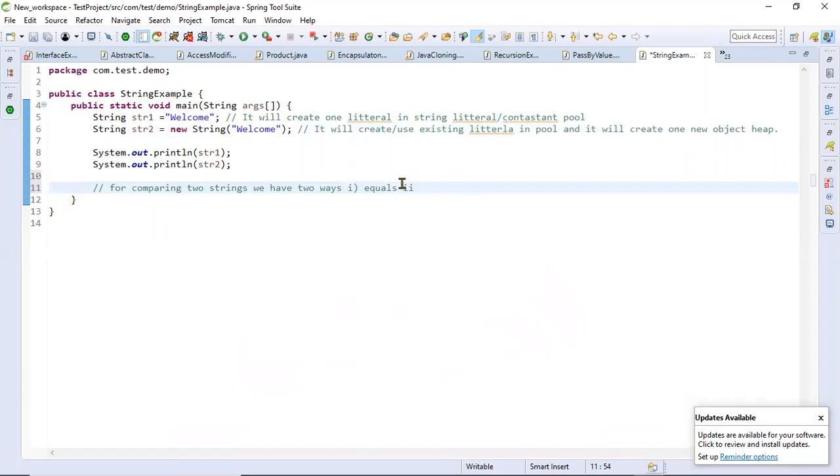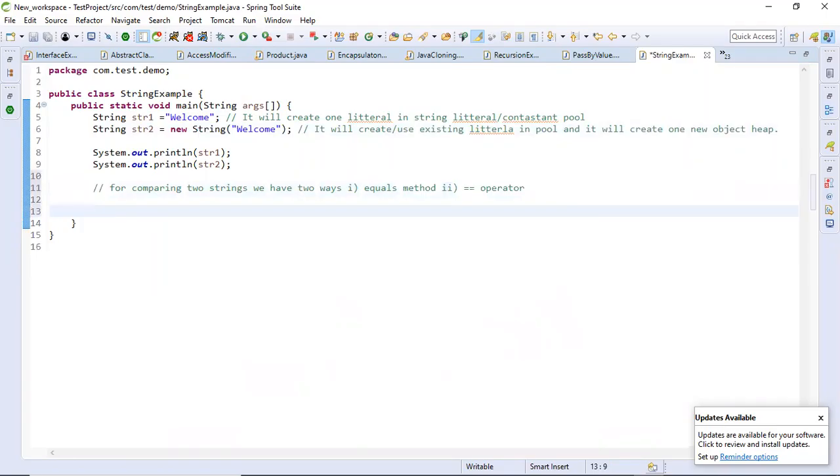One is the equals method, and the second one is the double equals operator. I'll show examples of these two. Let's try to use these two.